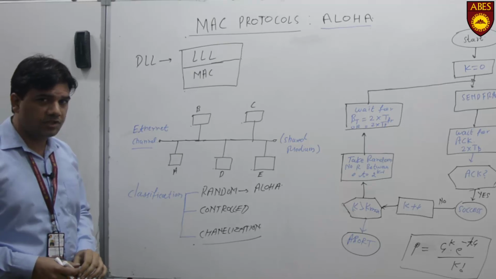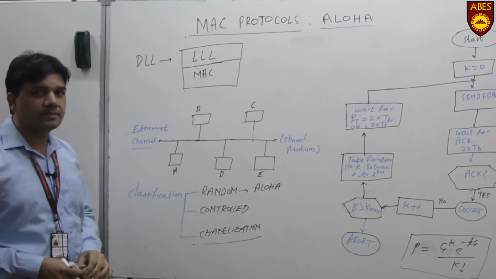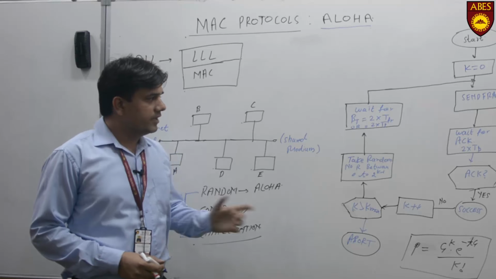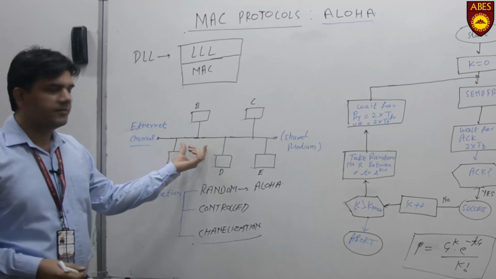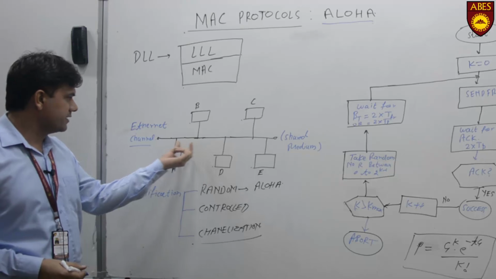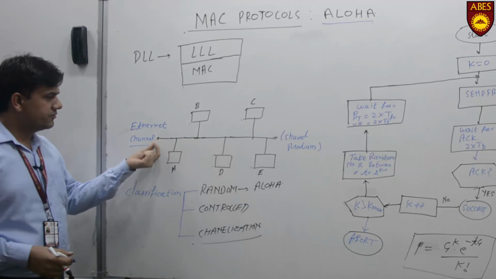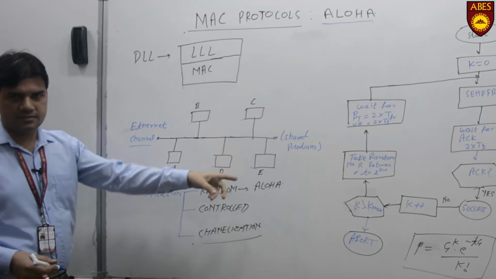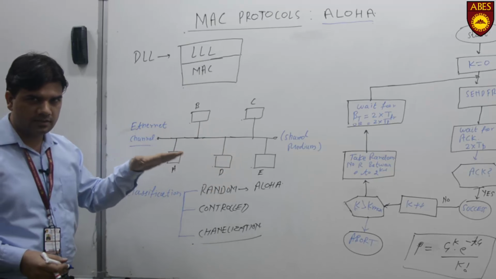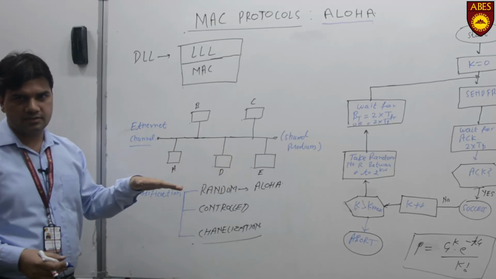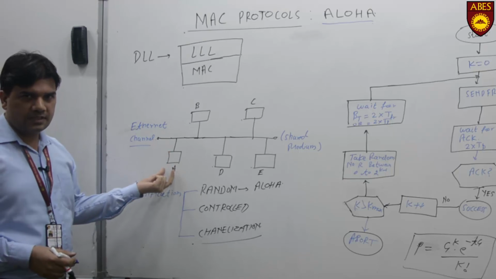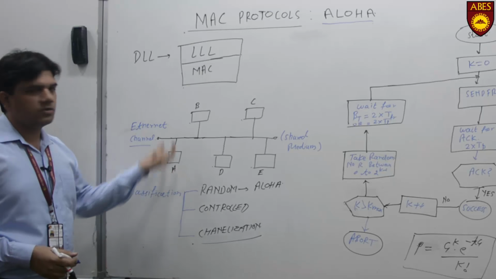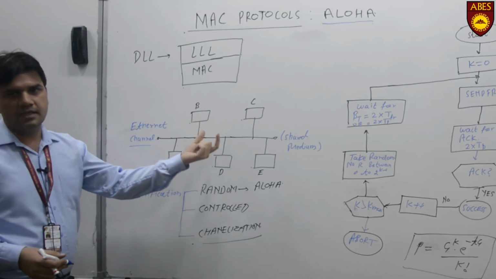The question of controlling the media arises when we talk of computer networks and we make use of a shared medium, and that shared medium is represented in this diagram. It means we are connecting different systems together in a LAN, that is a local area network, called an Ethernet network, and whenever any station wants to transmit data, it may or may not collide with the data being transmitted by other systems.